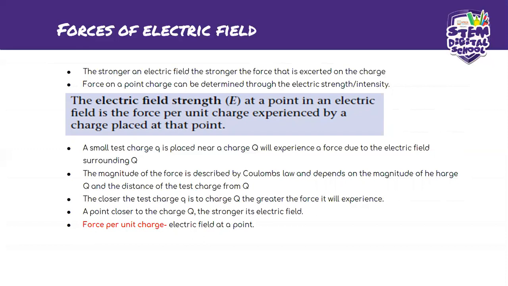you can find the force on a point charge. Okay, so the electric field strength at a point in an electric field is the force per unit charge experienced by a charge placed at a point. So that is the meaning of an electric field strength. So basically, in plain English, when you have your electric field, the strength of it, that is what your electric field strength is. It's basically the intensity or the strength. Okay, so the electric field strength at a point in an electric field is the force per unit charge experienced by a charge placed at a point.